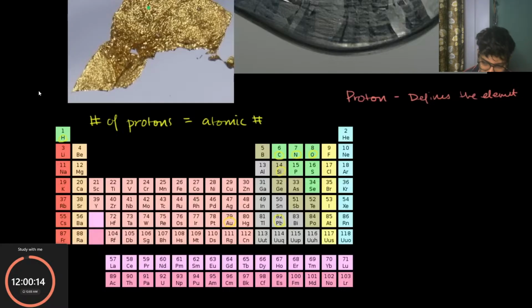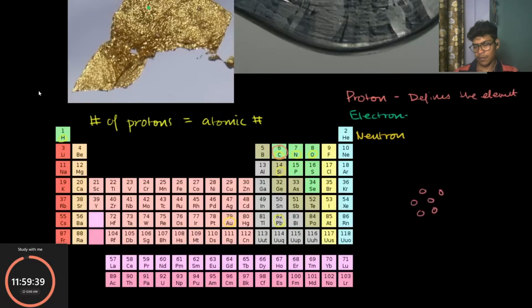The other two constituents of an atom, I guess we could call it that way, are the electron and the neutron, both essential to atomic structure and fundamental to chemical interactions. The model you build in your head will become more abstract as we explore chemistry. A way to visualize it is with protons and neutrons at the atom center, forming the nucleus, while electrons orbit, governing chemical reactions and atomic behavior. They're the nucleus of the atom. For example, carbon has six protons. Here we have 1, 2, 3, 4, 5, 6 number of protons.